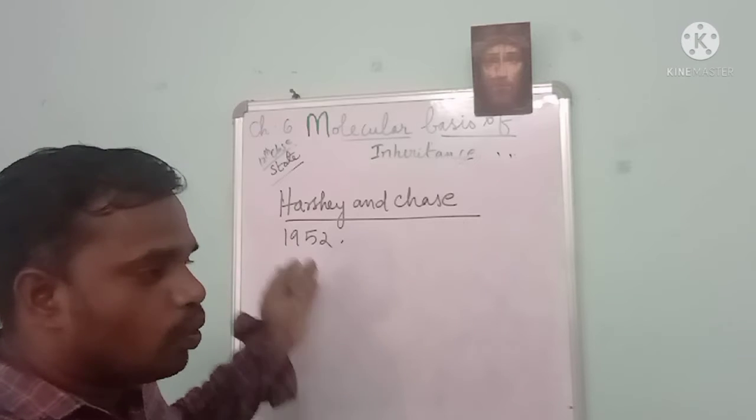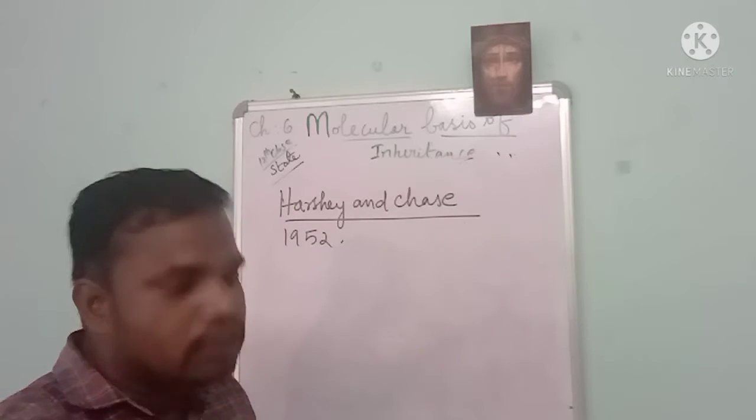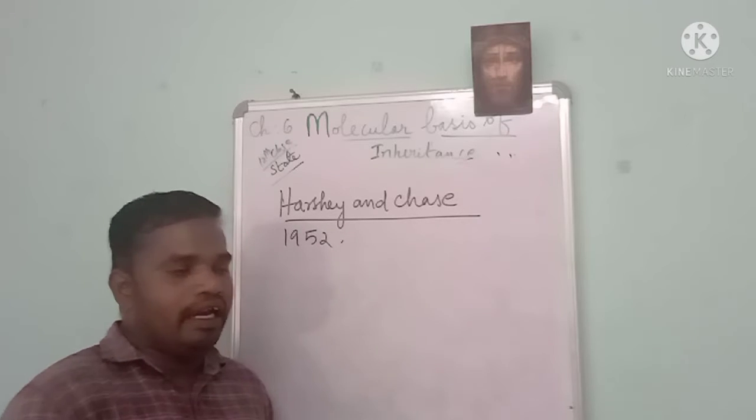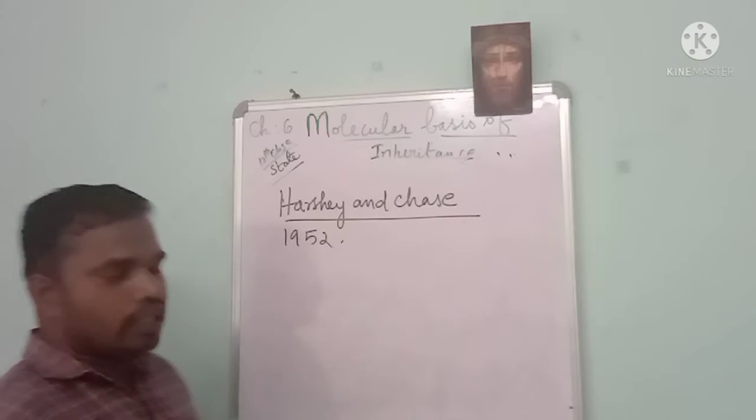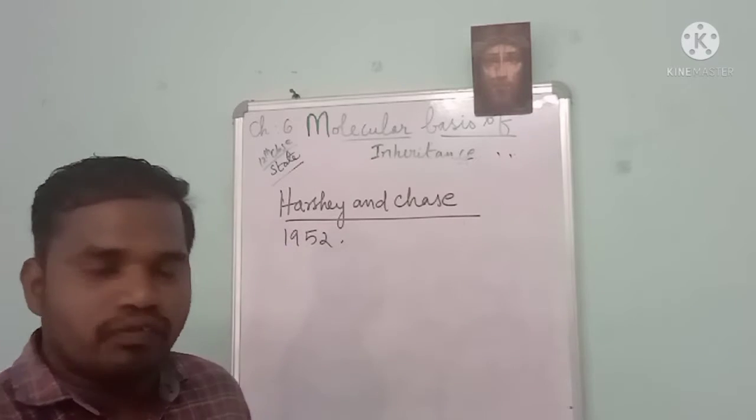They wanted to conclude whether the protein, enzymes, RNA or DNA causes pathogenicity, or which is transferring the genetic information.